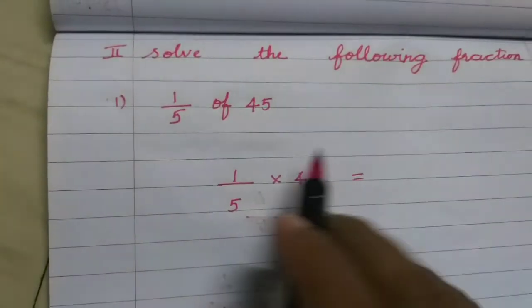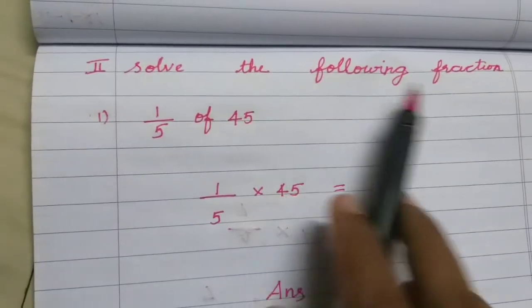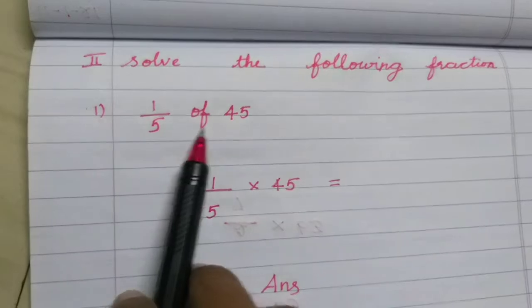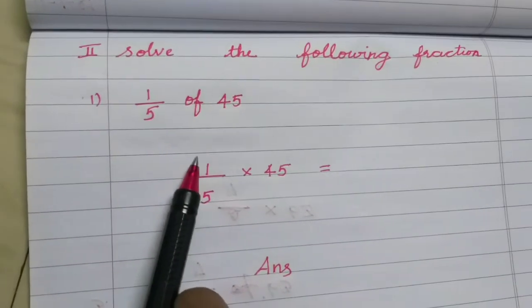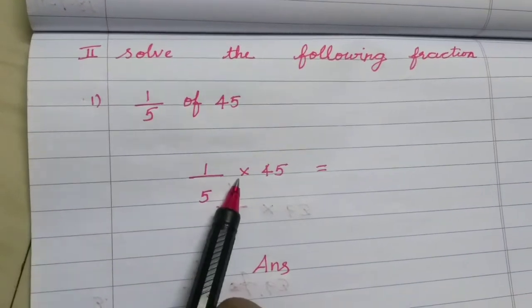Students, take down your maths class note and put the second Roman letter. Solve the following fraction: 1/5 of 45. And you should write, 1/5 of means you should write multiplication instead of "of".